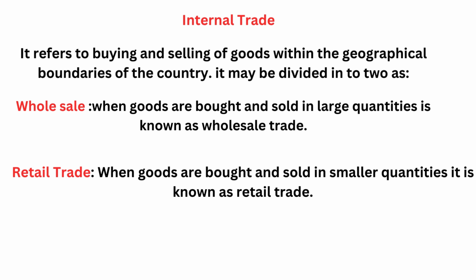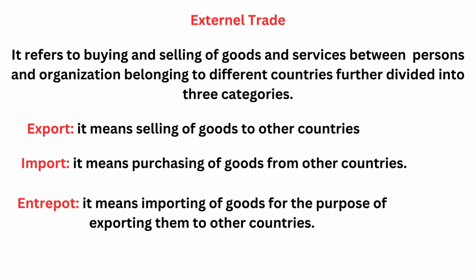Next one is external trade. What is external trade? It refers to the buying and selling of goods and services between persons and organizations belonging to different countries. You are exporting and importing to different countries, which is called external trade. Like export, it means selling goods to other countries. Next one is import. Import means you are buying goods from other countries. So if you are exporting your soap to the US, that is called export. You are selling that soap into the US, another country, that is called export.